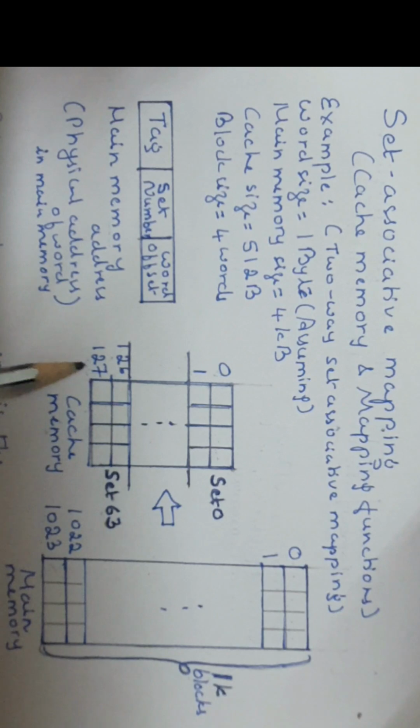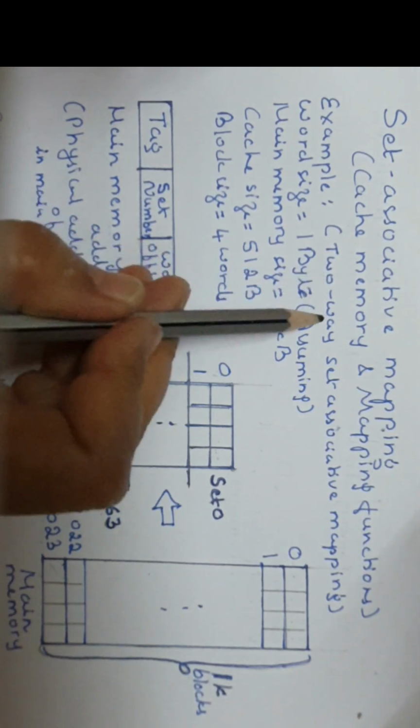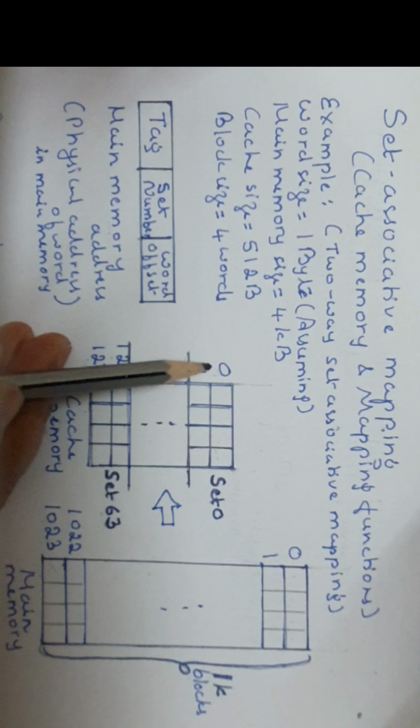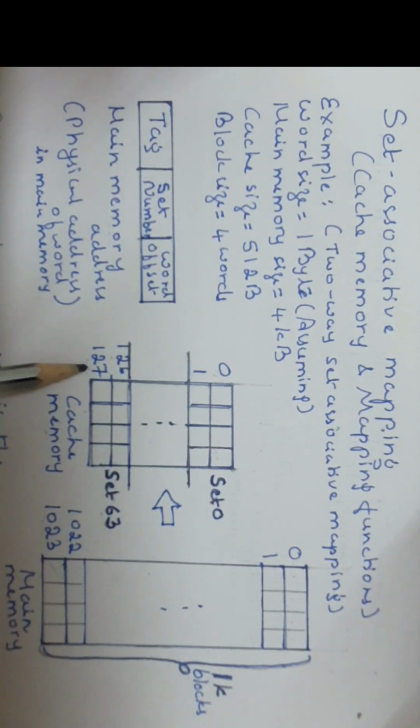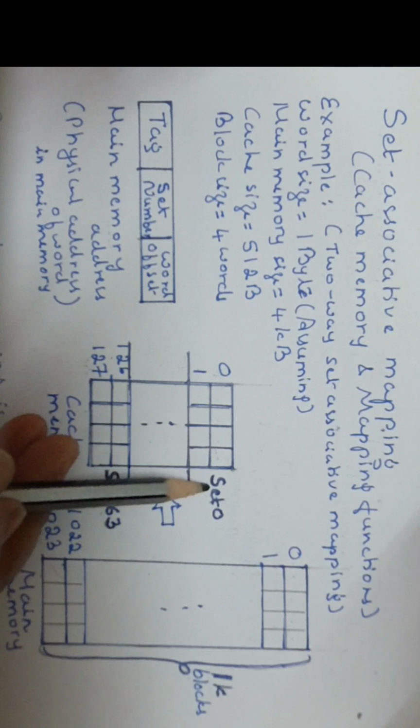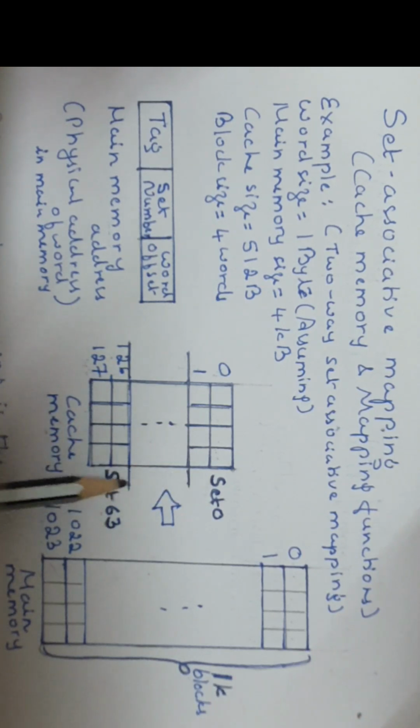Because it is a two-way set associative cache, in every set there are 2 blocks, totally 128 blocks. So 128 by 2 means we have 64 sets. Hence here set 0 has 2 blocks. Like that in every set there are 2 blocks, and 128 by 2 is 64.